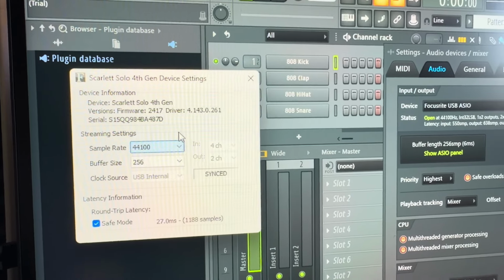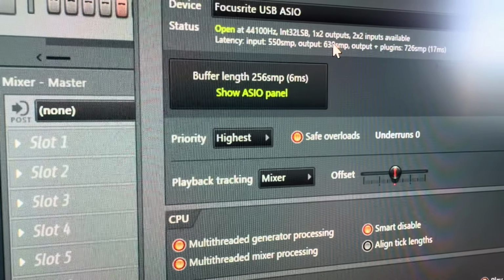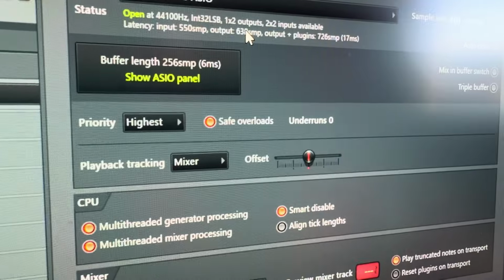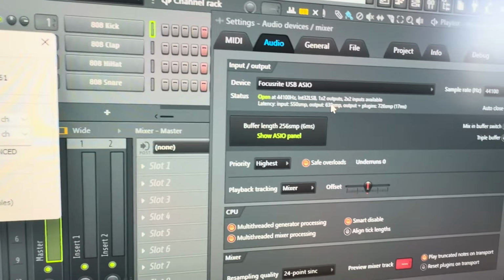But you're gonna want to move it around. You're gonna want to test it, see if your PC could handle it. And basically, it's not even gonna mess with the latency. My latency is right there at 17 and 6 over here. So just mess with the buffer size. That's how you fix the static.